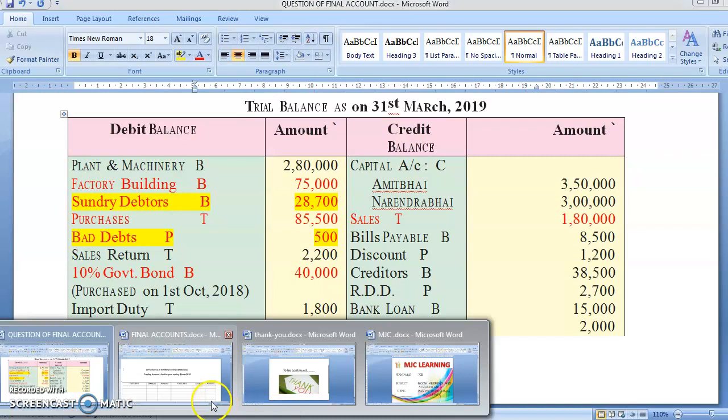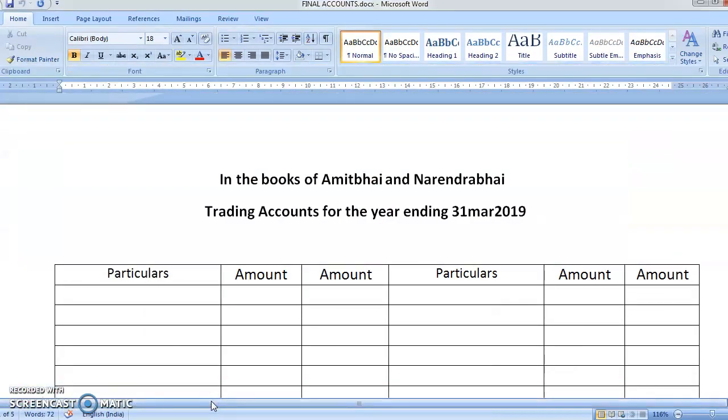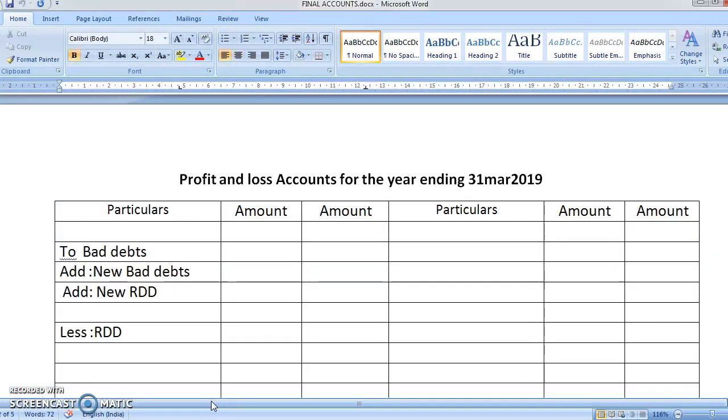Chalo. Now, I have already made some accounts. See, I have a habit of always writing the bad debts formula. Bad debts, that means this is there in the trial balance. Remember it, students. This will be there in your trial balance. New bad debts, that means this is from your adjustment.